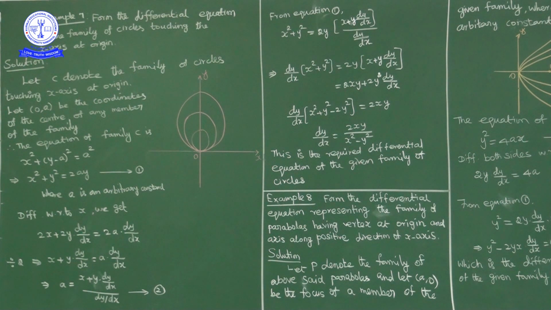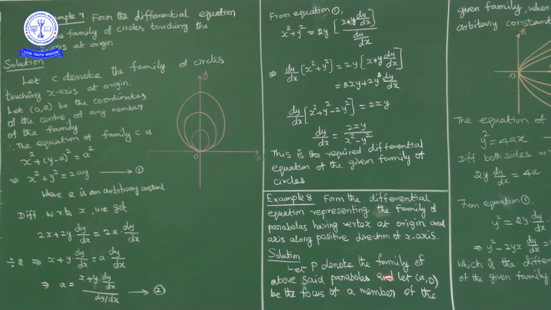The next, example 8: form differential equation representing family of parabolas having vertex at origin, axis along positive direction of x axis. My axis is along positive direction of x axis, okay, vertex at origin. So family of parabolas are something like this. So y square is equal to 4ax form. Okay, equation of family of parabolas is y square is equal to 4ax form, where a is arbitrary constant.